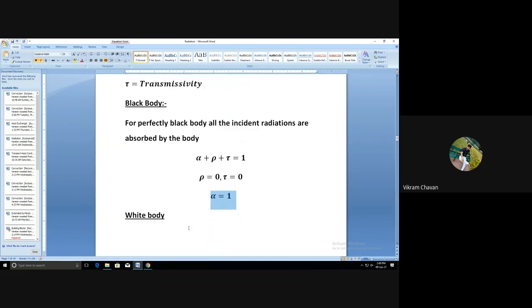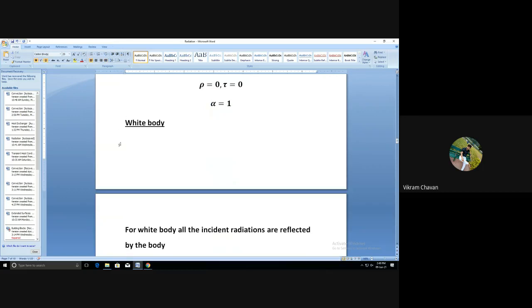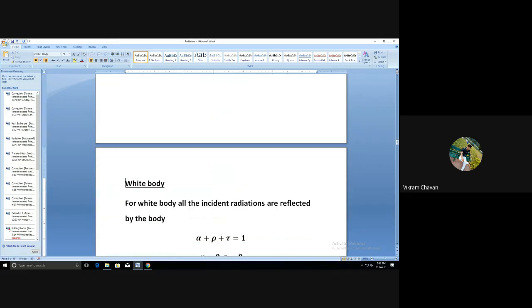Next we are going to consider a white body. The white body is the body which reflects all the radiation incident on that particular surface. So we have to consider absorbivity equal to 0 and transmissivity equal to 0, because all the radiations are reflected by the surface.